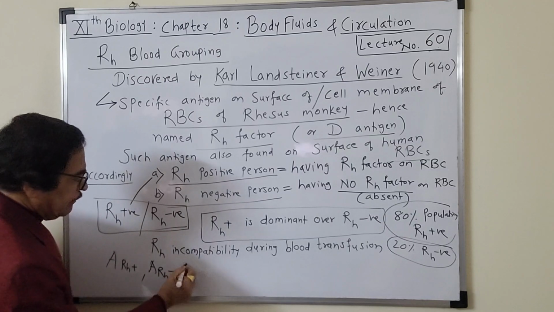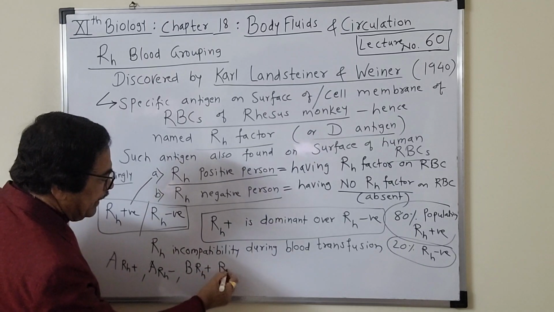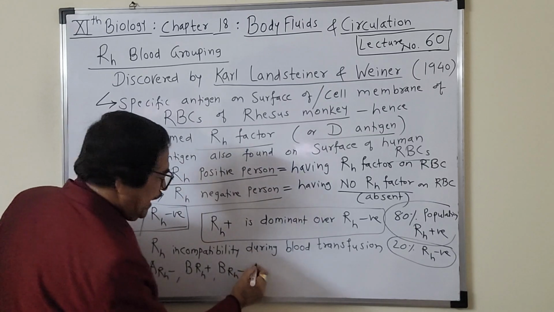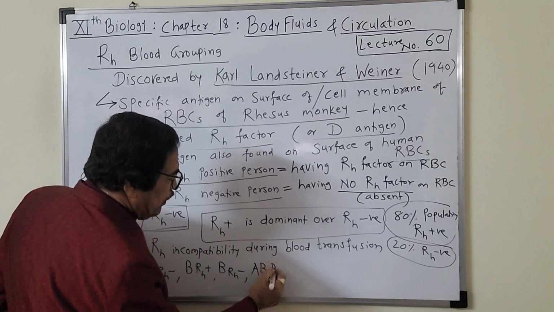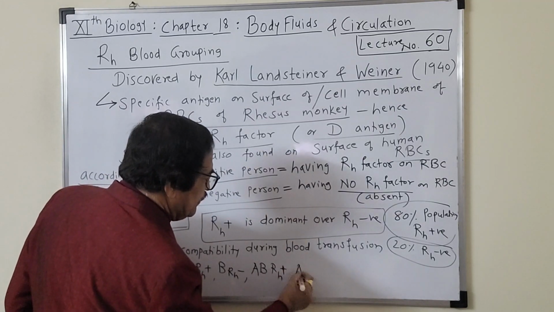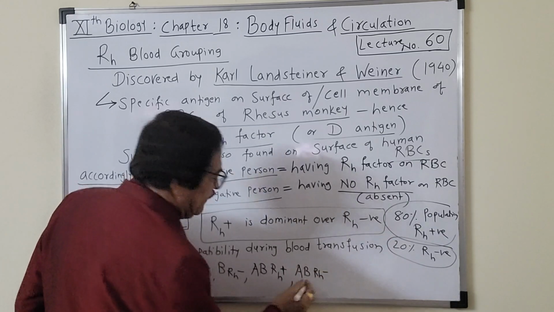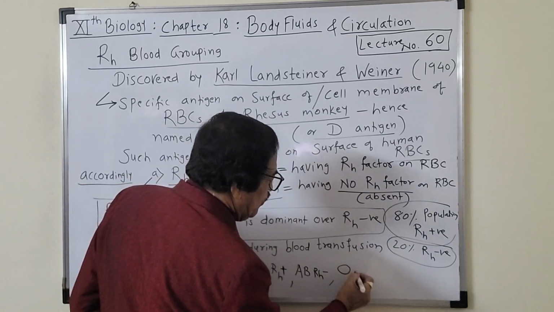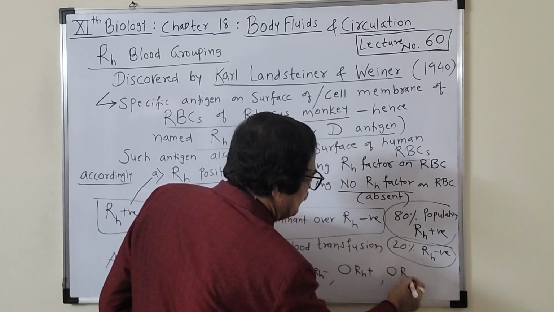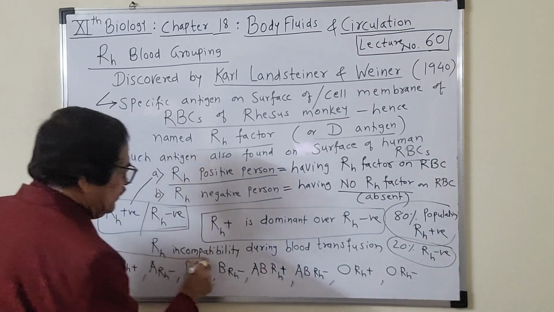Then BRH positive, then BRH negative, then ABRH positive, then ABRH negative, हर एक में है, and then O positive, ORH positive and ORH negative. So total 8 blood groups are possible in human population.